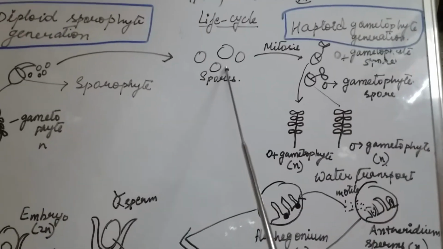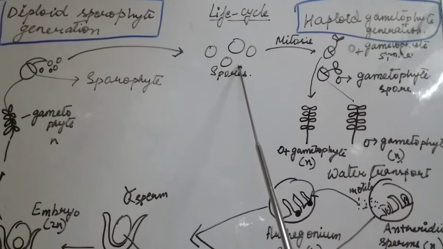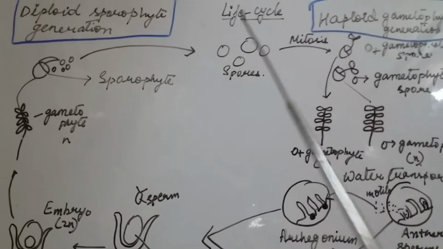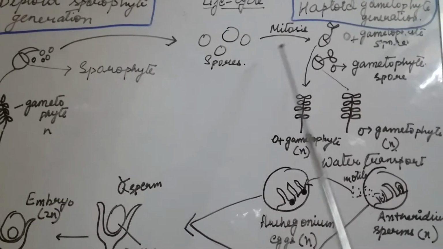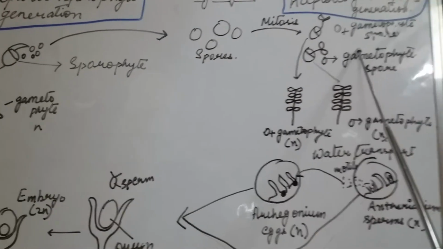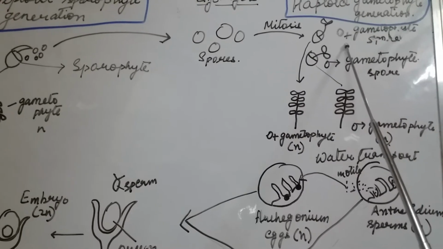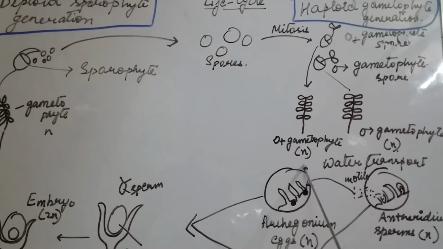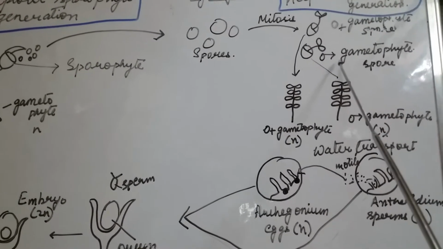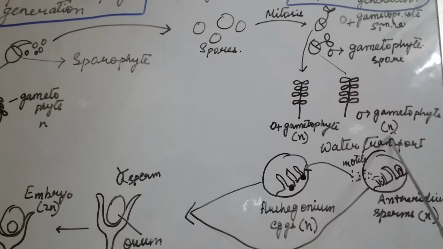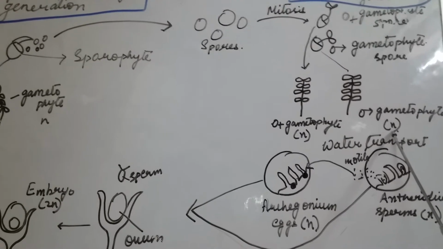Now we can see the spores. These spores, on mitosis, lead to the formation of male and female gametophytes. The female spore will lead to the formation of a female gametophyte, whereas the male spore will lead to the formation of a male gametophyte.